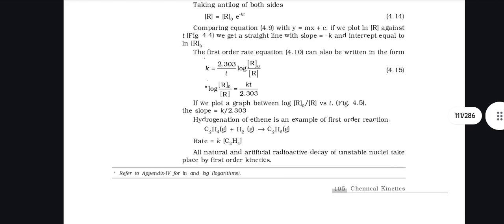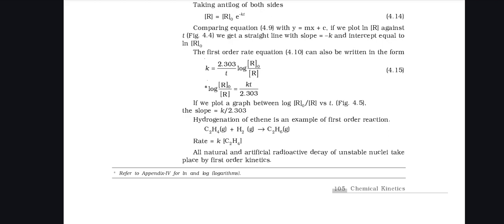As you see, comparing equation 4.9 with y equals mx plus c, if we plot ln R against t, we get a straight line with slope minus k and intercept equal to ln R naught. The first order rate equation can be written in the form k equals 2.303 by t log R naught by R. We plot a graph between log R naught by R versus t. The slope equals k by 2.303.